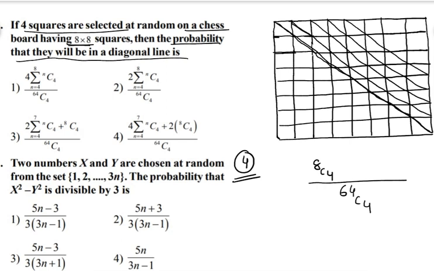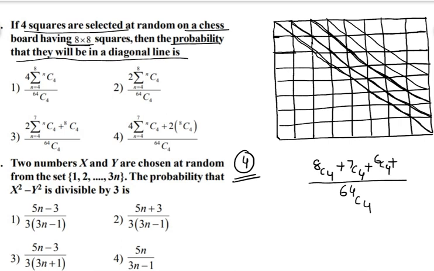Again, along this diagonal line, we have 7 squares. From those 7, you can select any 4. Plus, along this line, you have 6 squares. From those 6, if you select any 4, they lie along the diagonal only. That's why 6C4.